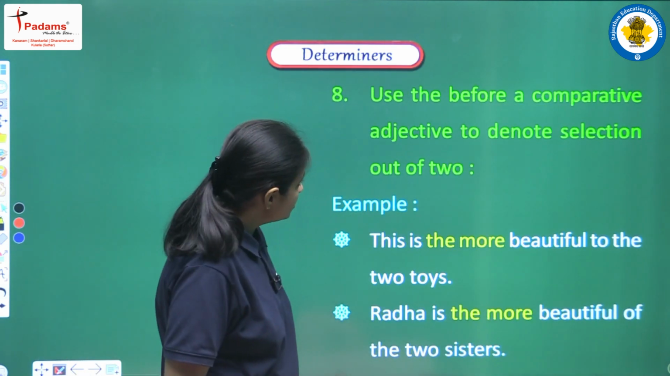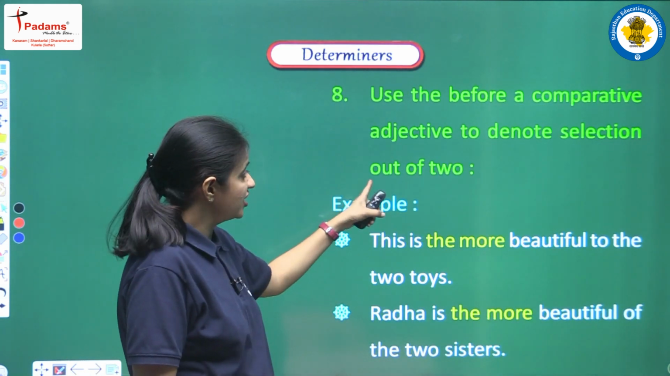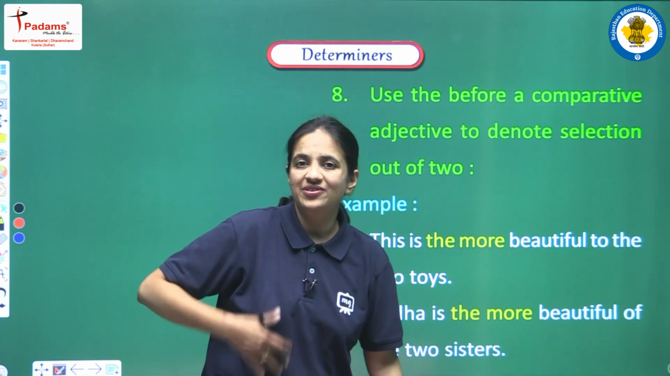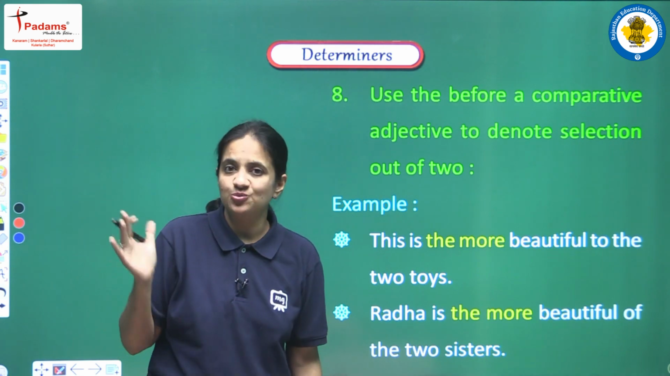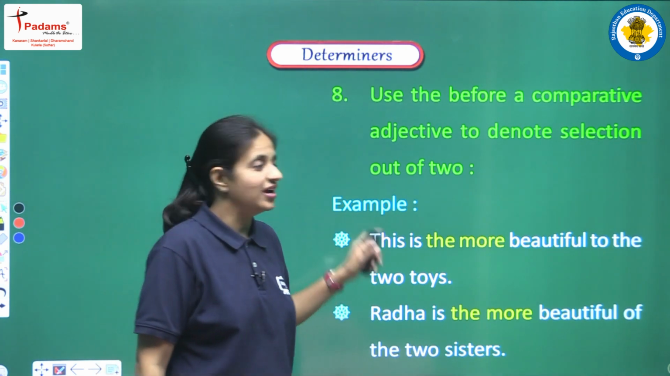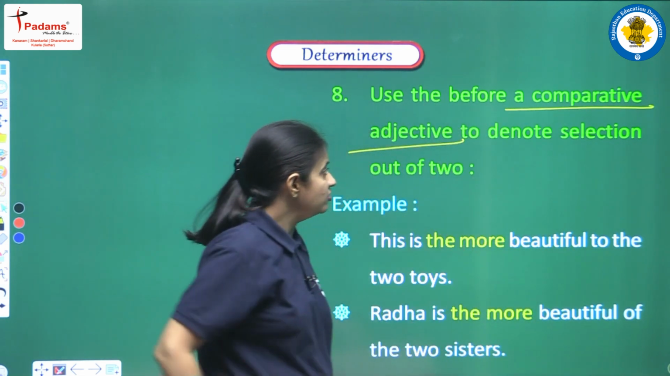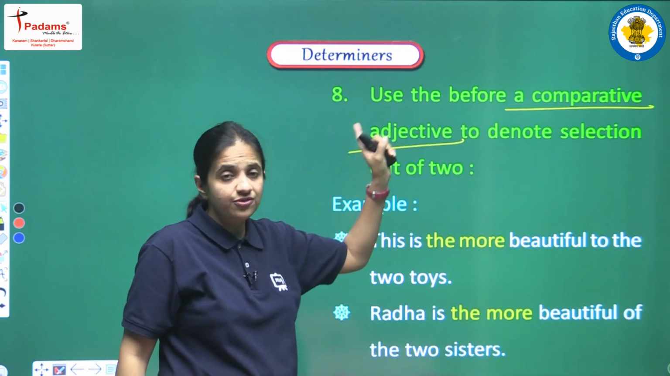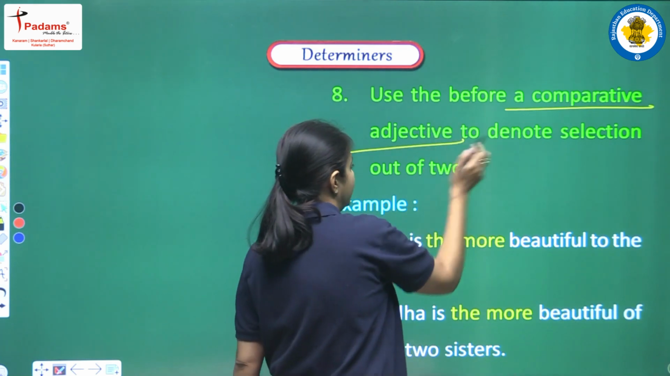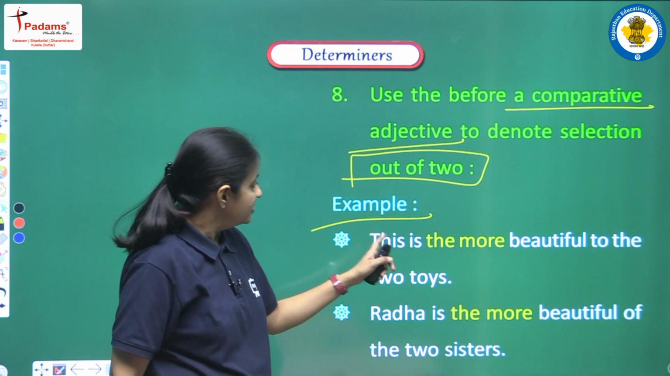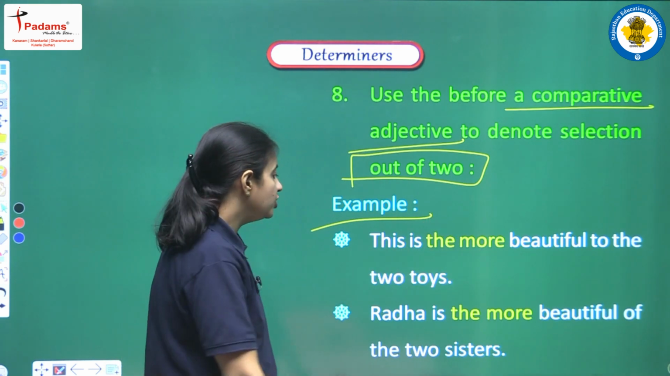Next, use the before a comparative adjective to denote selection out of 2. So in the previous slide we were discussing the superlative degree, and in this point, if we have a comparative degree, then also we can use the article if we are trying to denote selection out of 2. So what it means, let's see the example. This is the more beautiful of the 2 toys.